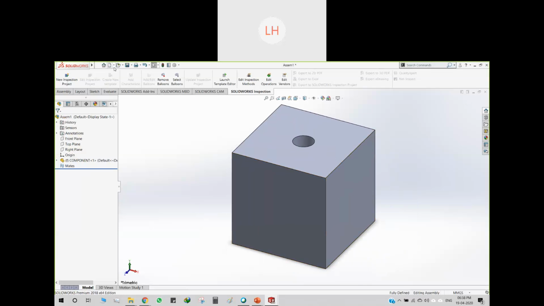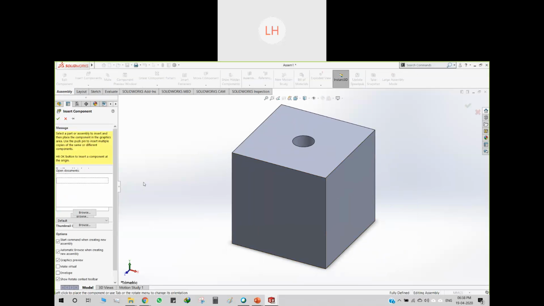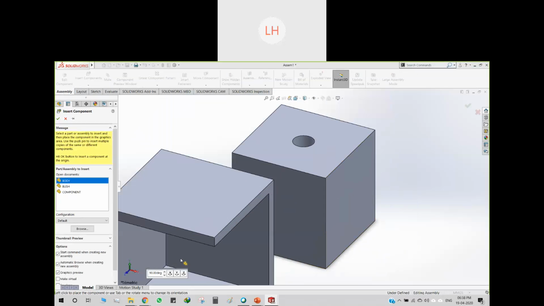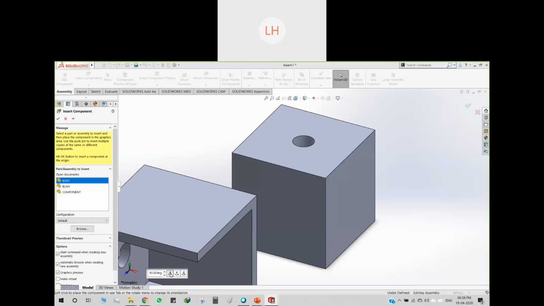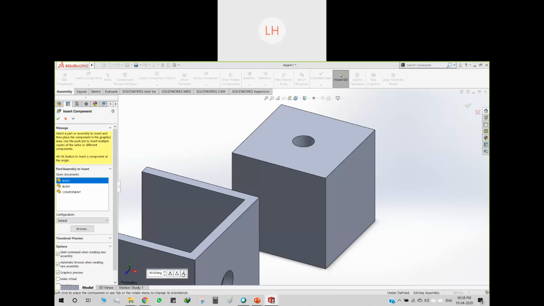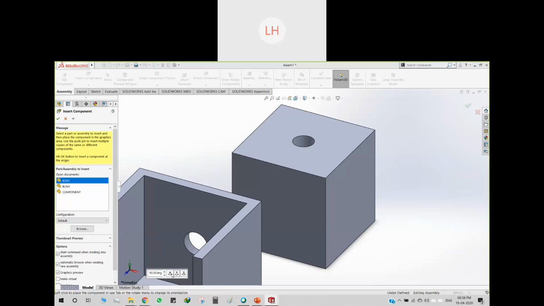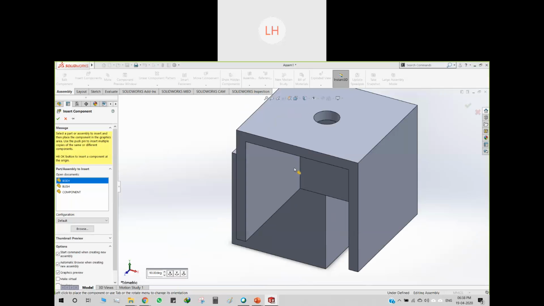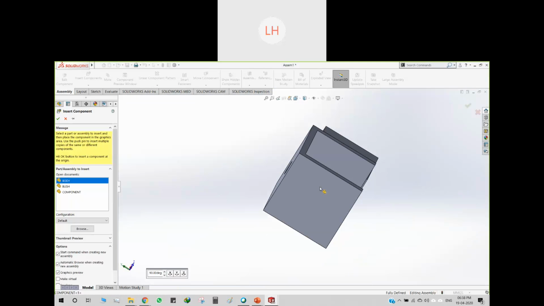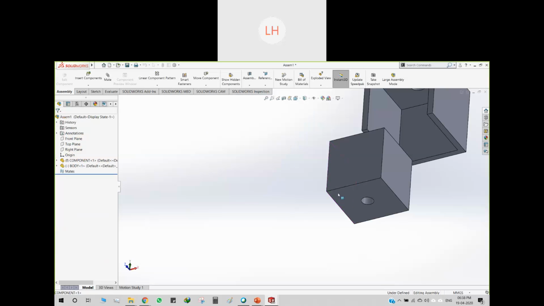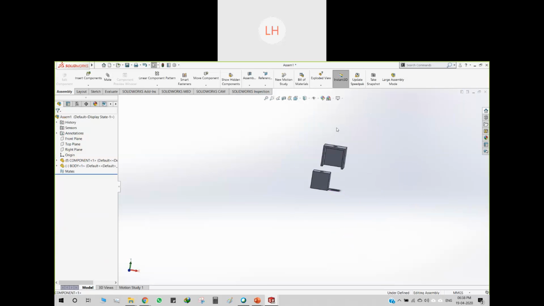Next we will start with the other body. So you have to take care about the body. We'll mate this body with this.